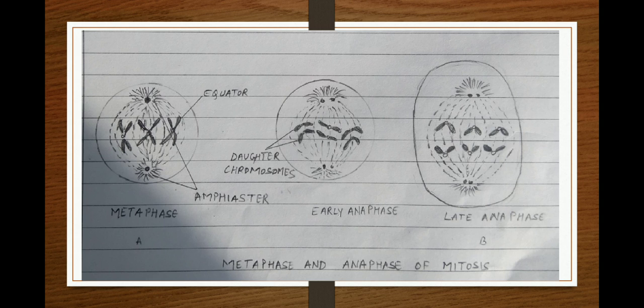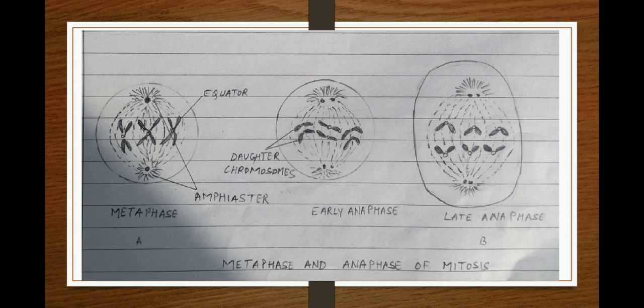Now coming to the second step of mitosis, that is metaphase. In the diagram you can see the metaphase. In the metaphase, the chromosomes move to the equatorial plane of the spindle fibers. The microtubules present around the kinetochore are called kinetochore microtubules. These microtubules join the kinetochore region of the chromosomes, and so they are called the kinetochore microtubules.